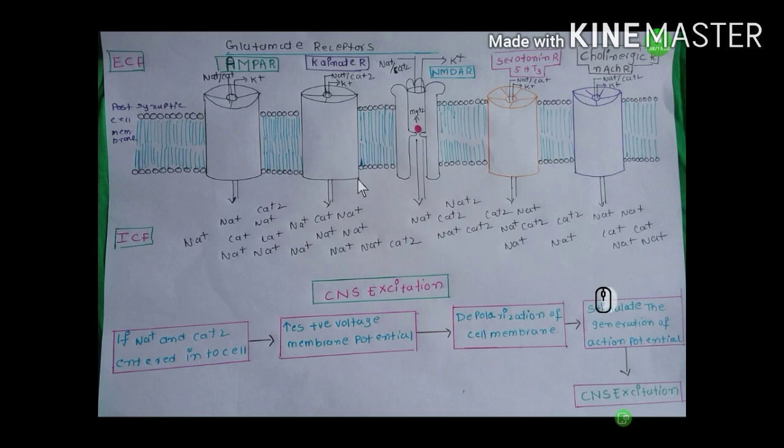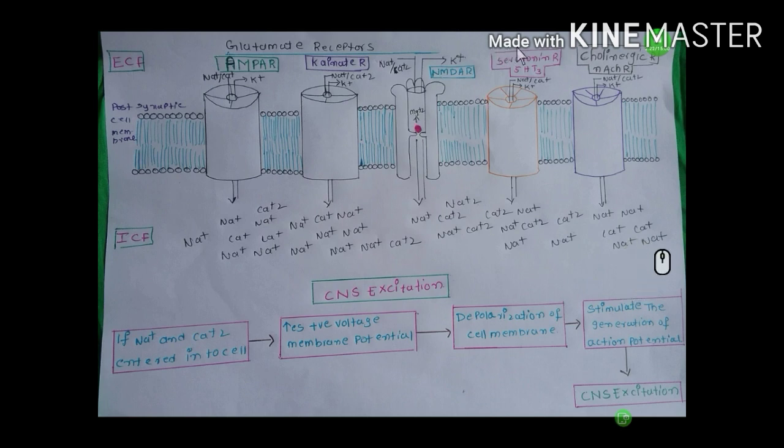So this depolarization reaches the NMDA receptor, and this depolarization removes the Mg+2 ion from the pore. This Mg+2 ion moves to the extracellular fluid. So now the pore is opened, so a large amount of sodium and a small amount of calcium enters the cell, and a large amount of potassium moves out of the cell.